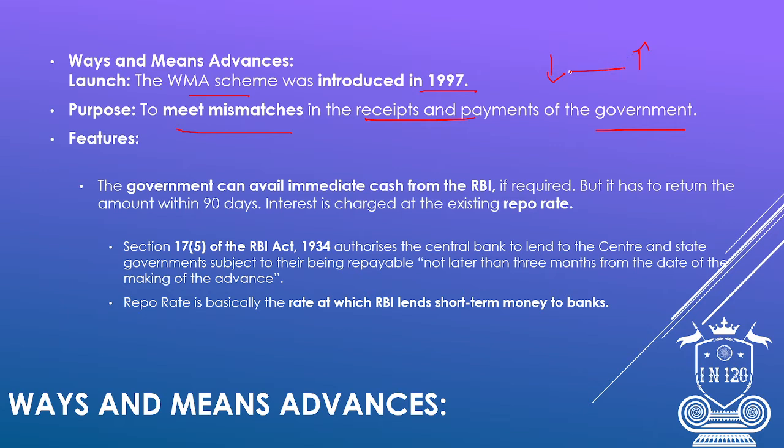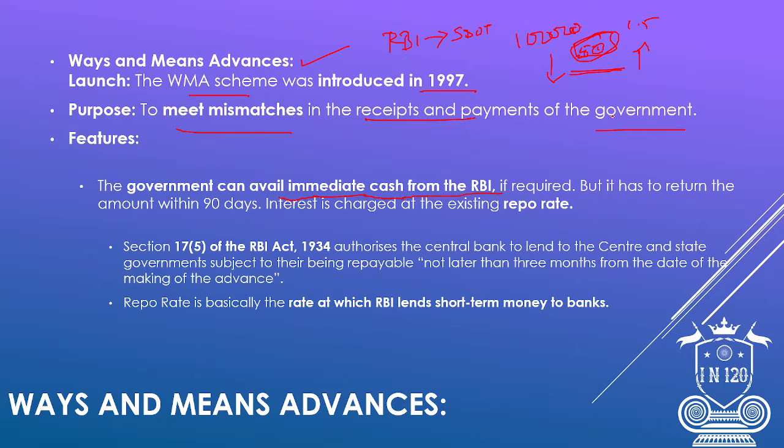To bridge the gap between the income and the expenses, say for example the income is 1 lakh rupees and the expenses are around 1.5 lakh rupees, then we are short of 50,000 rupees. To give this 50,000 rupees, ways and means advances is used by the RBI for the state governments and union territories. So the government can avail immediate cash. They do not wait for the cash to be deposited. Immediate cash from the RBI if required.